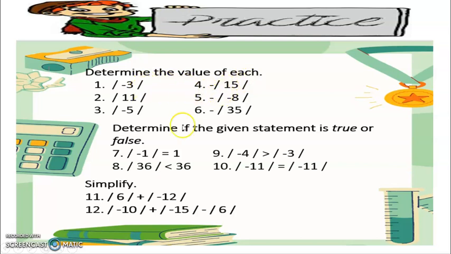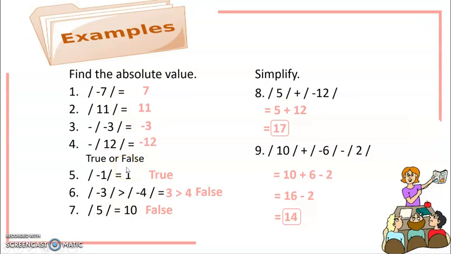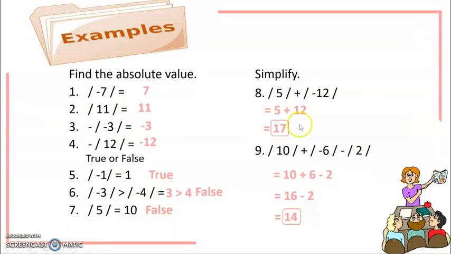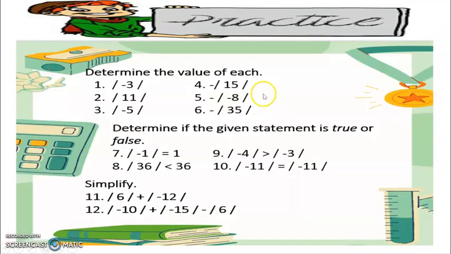All you have to do is get the absolute value, same as this. You can base your answers here as your guide. And next, determine if the given statement is true or false. And then here, simplify, same as number 8 and 9.